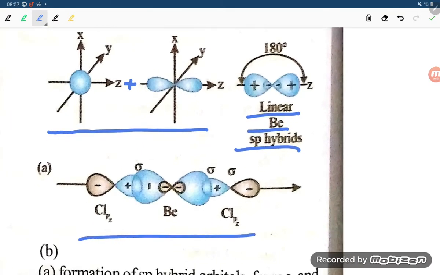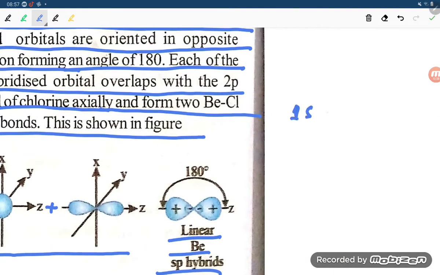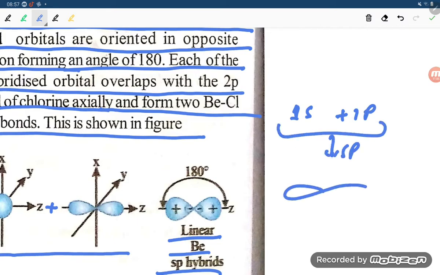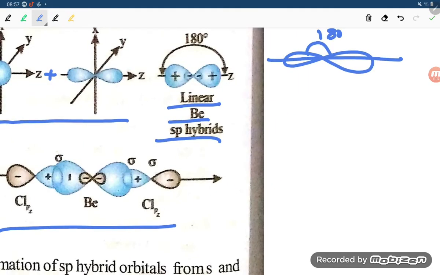Now student, you see, the point is that 1s plus 1p is combining. So this is sp hybridization, forming this type of compound at 180 degree, and only one atom undergoes the hybridization and the other atom does not. So in BeCl2, Be undergoes hybridization and forms hybrid orbitals.